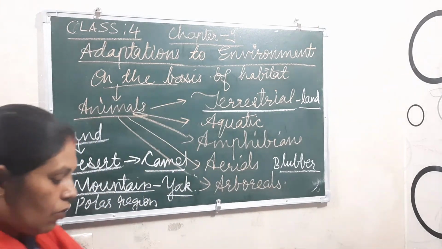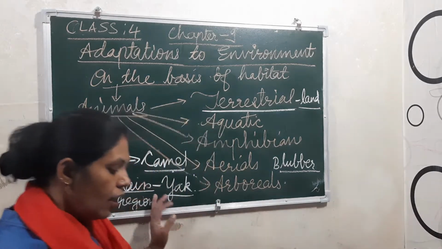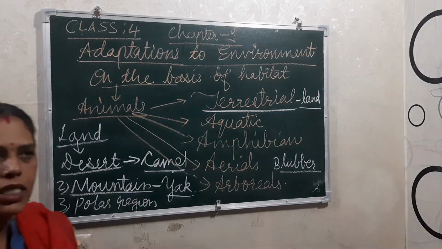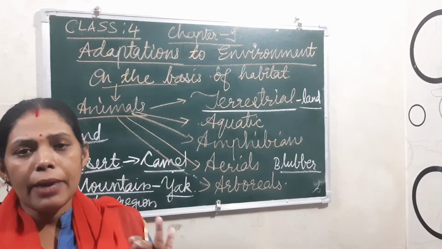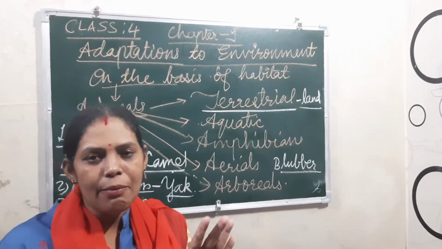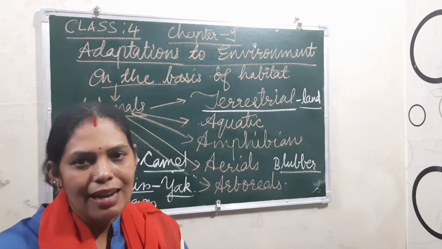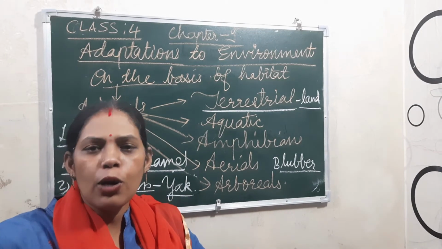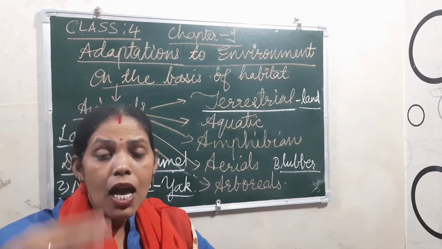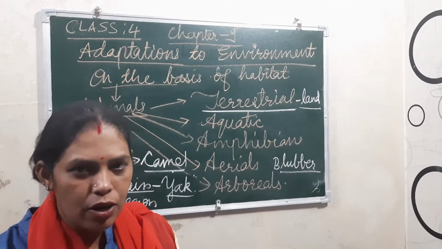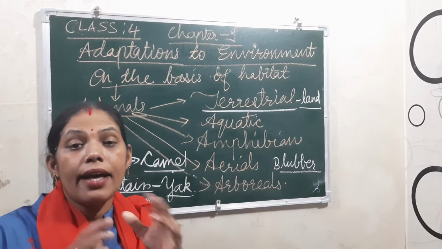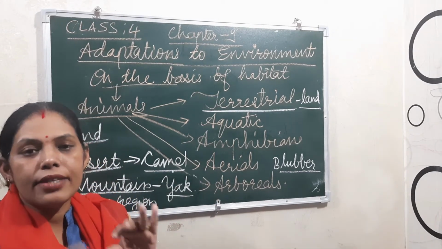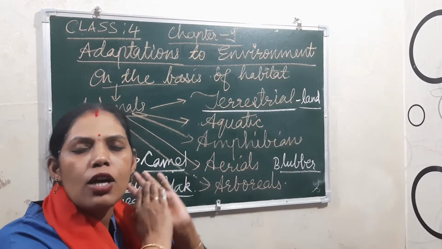Understood? Now the next one. Children, in the mountains also, some animals change according to the climate. Some animals cannot survive extreme cold, and some cannot survive extreme heat. So at such a time, they adapt themselves by undergoing a long sleep.